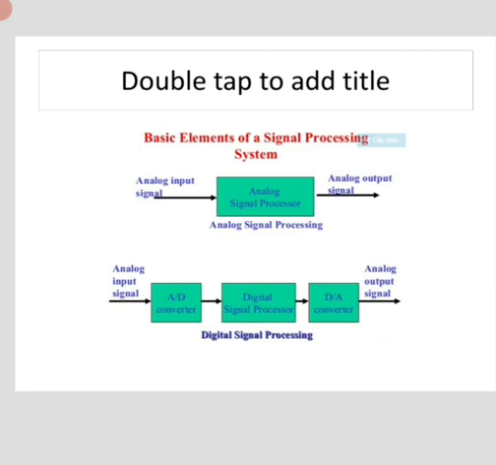So here the input to the system is analog and it is given to the analog to digital converter, which converts the analog signal into the digital signal. Then it passes through the digital signal processor. Then the digital data is again given to the D to A converter and the output of this system is an analog output signal.